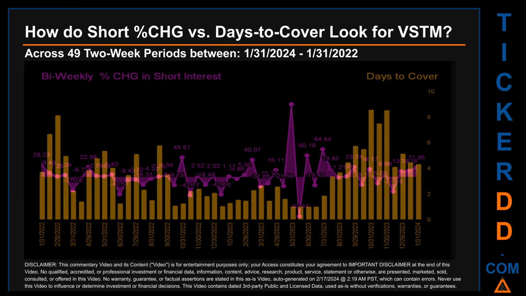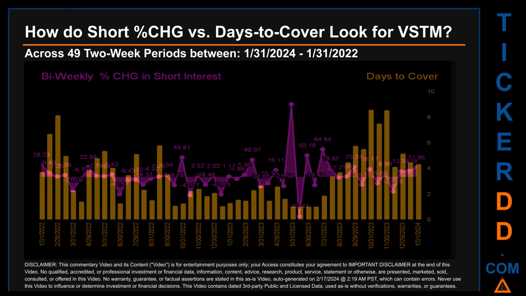Zooming out, I looked across 49 two-week snapshots, from latest found, January 31, 2024 to oldest found, January 31, 2022. In the graph, I overlaid bi-weekly percentage change in short interests against days to cover. Across these 49 two-week snapshots, the average percentage change of short interest was about 2.37%.